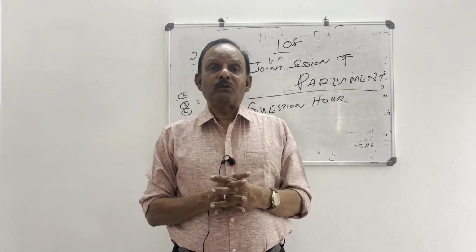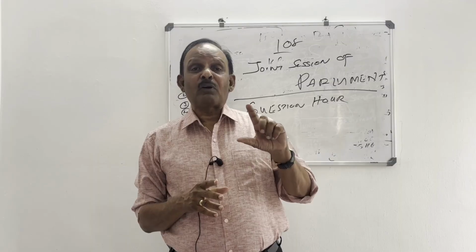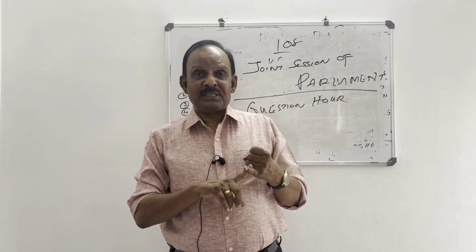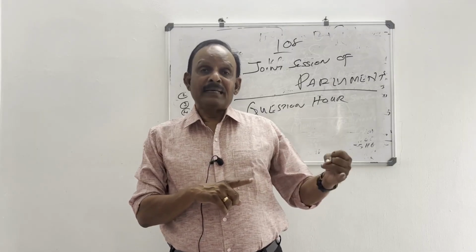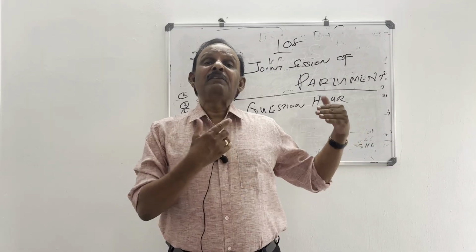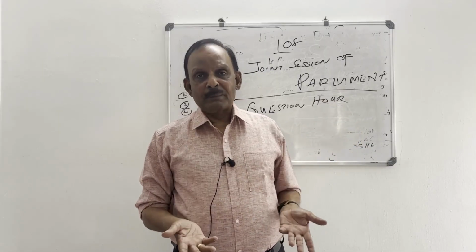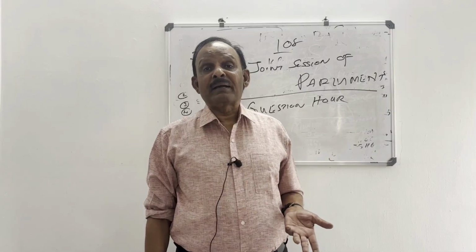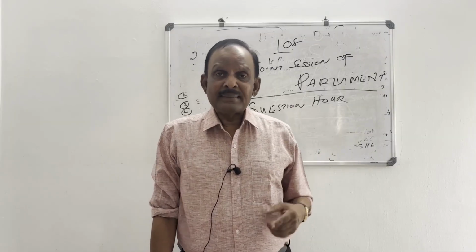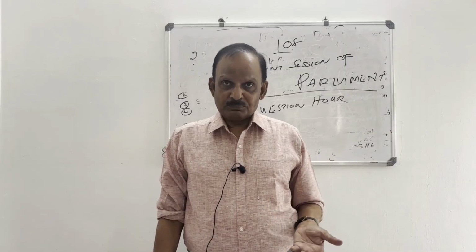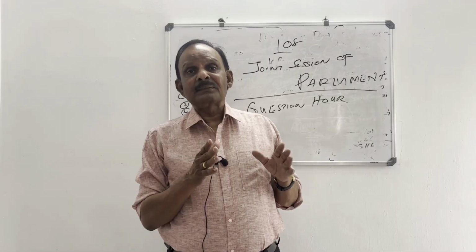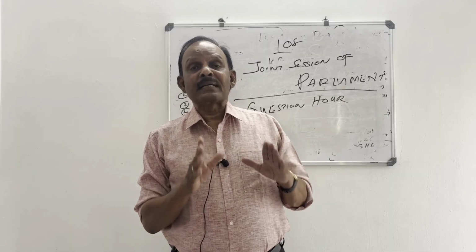When can we convene joint session? There are three grounds for convening joint session. First, a bill is passed by one house and sent to the other. The other house defeats the bill, that is, the house does not pass the bill. Then a joint session can be convened. Second, a bill is passed by one house and sent to the other house, and even after 6 months, the other house does not consider the bill.